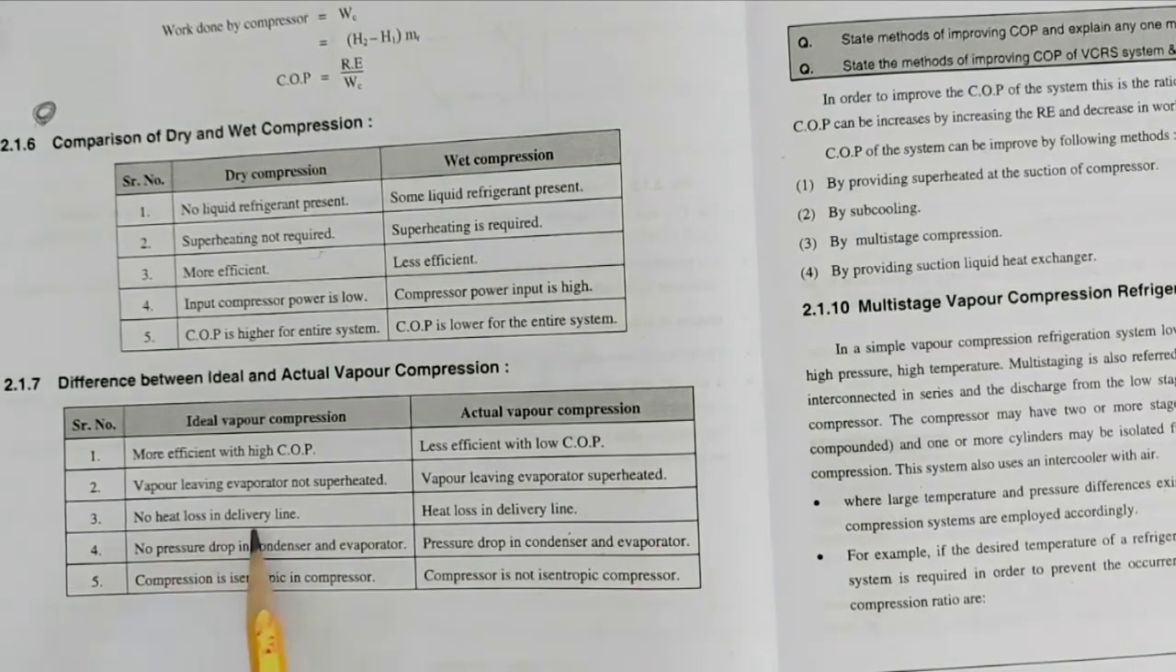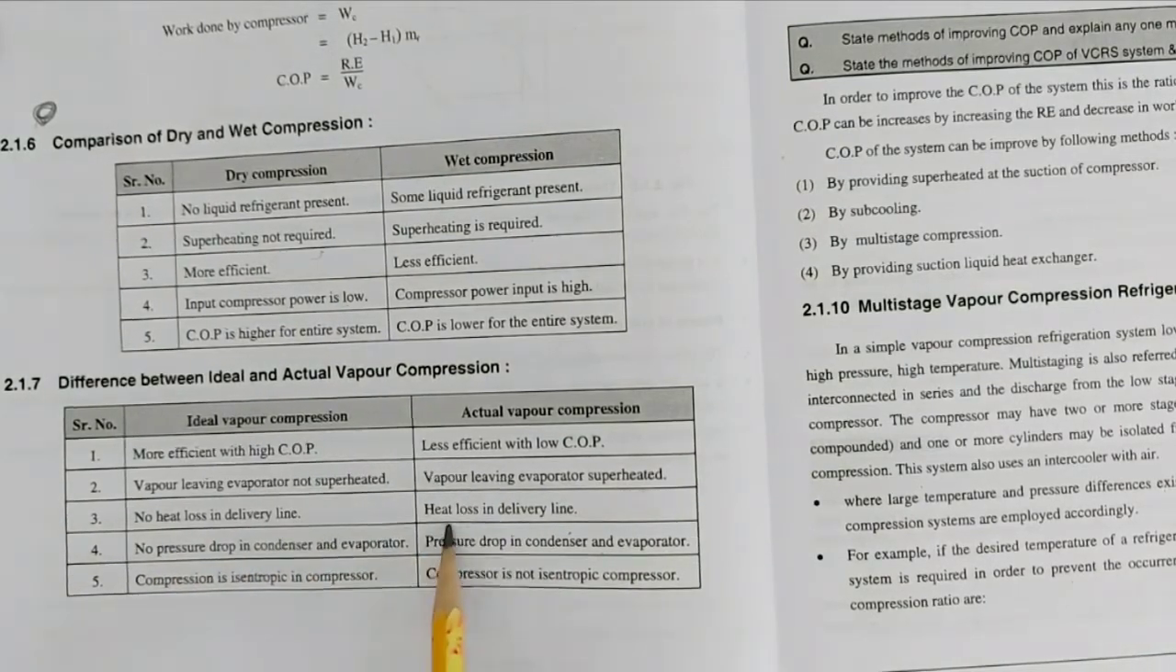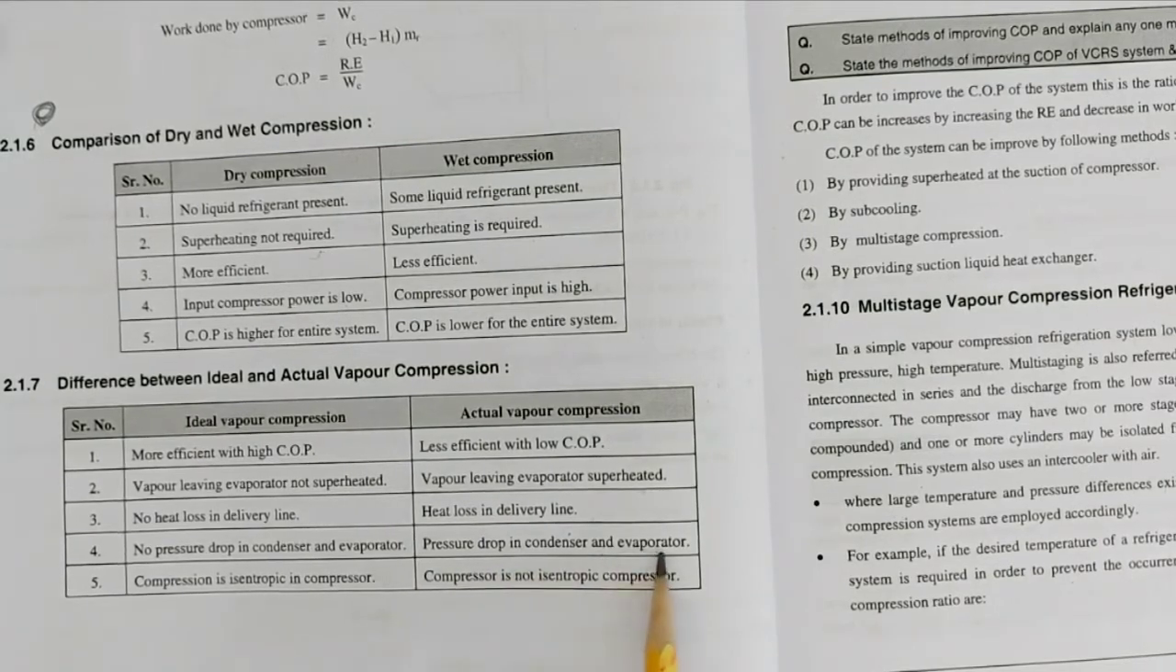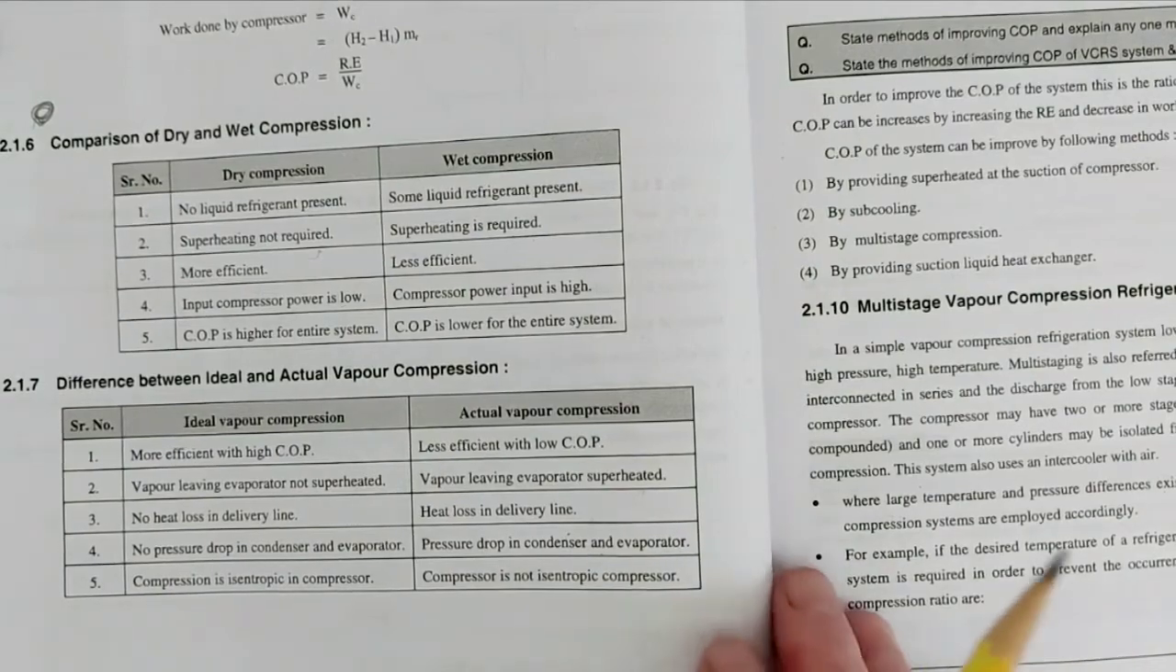No heat loss in the delivery line. Heat loss in the delivery line. No pressure drop in the condenser and evaporator. Pressure drop in the condenser and evaporator. Compression is isentropic in the compressor. Compression is not isentropic in the compressor. So this is the difference between ideal and actual vapor compression.